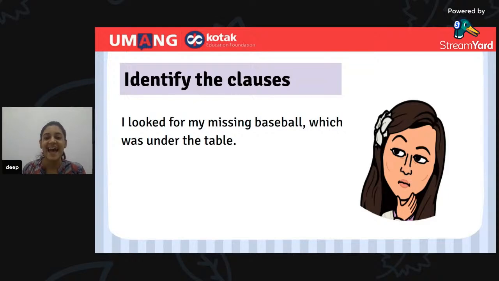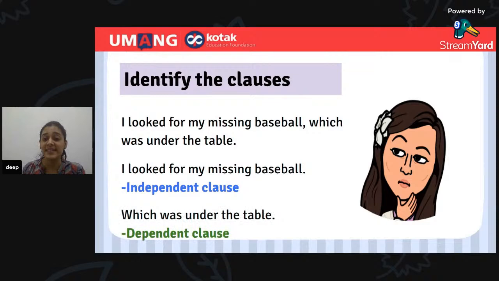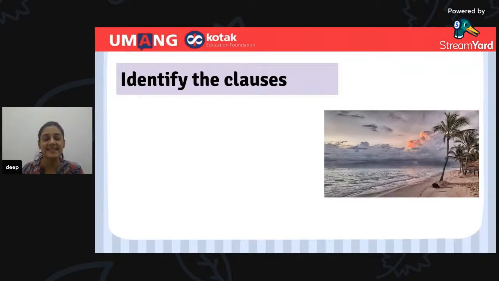And the answer is, I looked for my missing baseball. It is an independent clause. Which was under the table is the dependent clause. Super. Now here comes the next sentence.